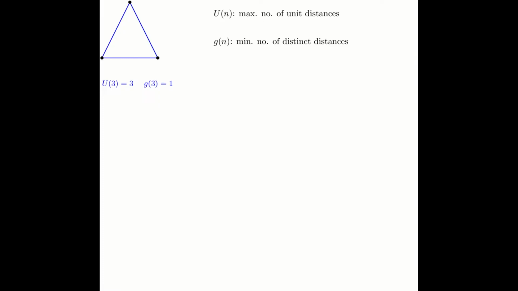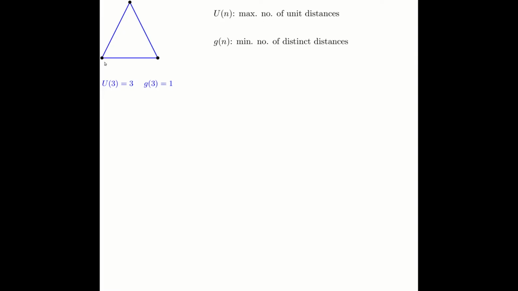The first problem is about maximizing the number of times a certain distance can appear among pairwise distances of a set of endpoints. You know that if you have n points in the plane, if you look at the distance between any two points, you can define roughly n squared different distances. We would like to know how many times a certain distance, let's say unit distance, can appear among all these roughly n squared distances. For example, in this picture, we have 3 points.